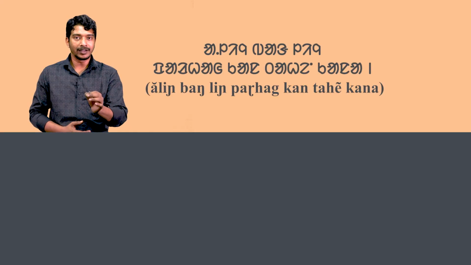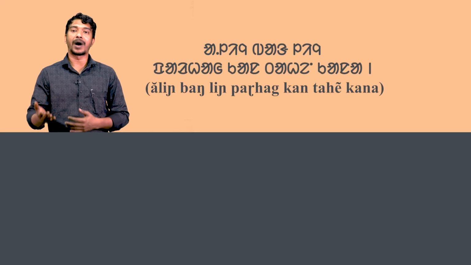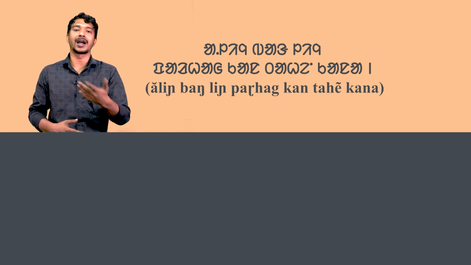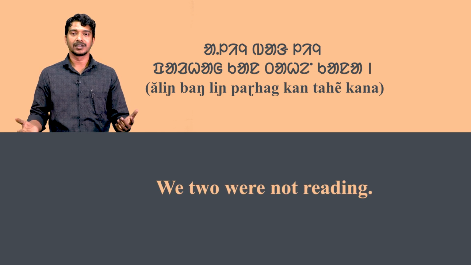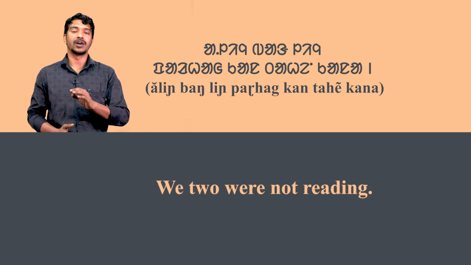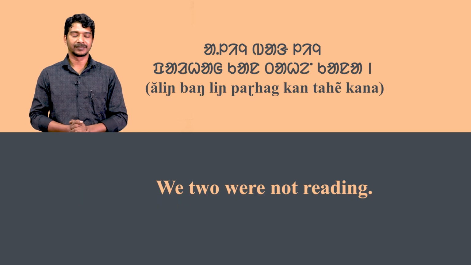Now look at the negative sentence pattern with the auxiliary verb kan tahe kana. See the examples of the following. Aling bangling padha kan tahe kana means we two were not reading.